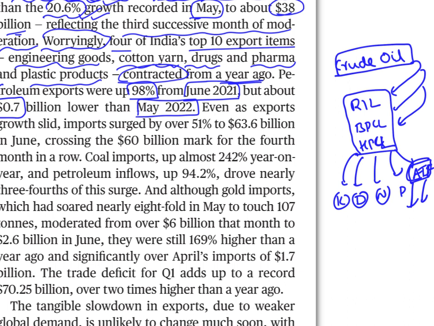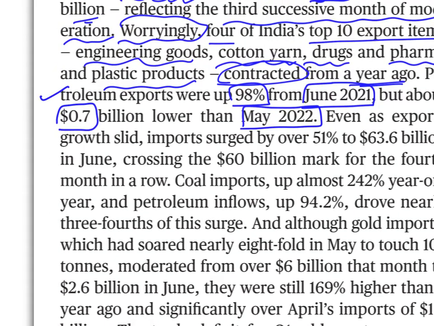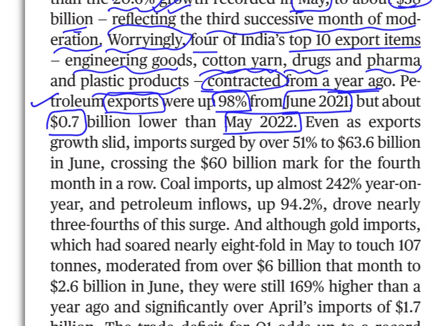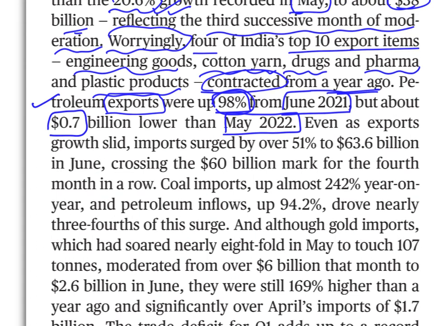So all these refineries, what do they do? They export some of these petroleum products. So whenever you see this word petroleum exports, it is not crude oil, it is the refined products after refinement of crude oil. So these exports were up 98% from June 2021. Compared to last year's June 2021, the exports were up 98%. But about $0.7 billion lower than May 2022. Compared to May 2022, which means last month, the exports were slightly less.